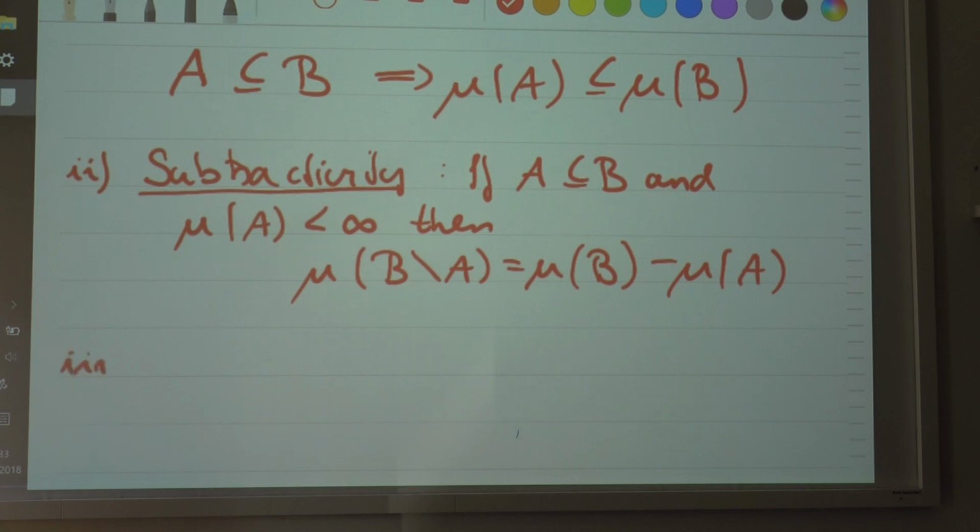Now the third property is the so-called inclusion-exclusion principle.